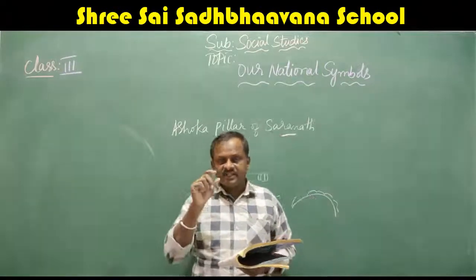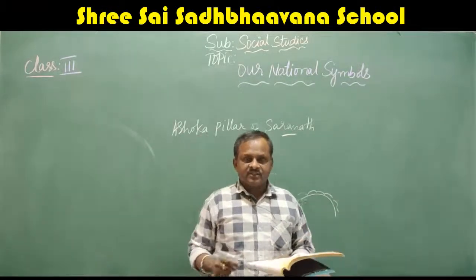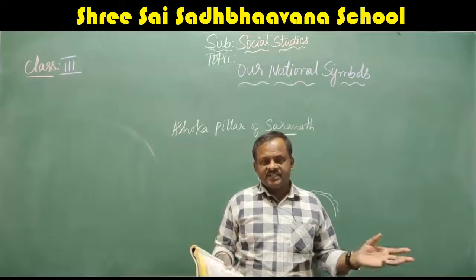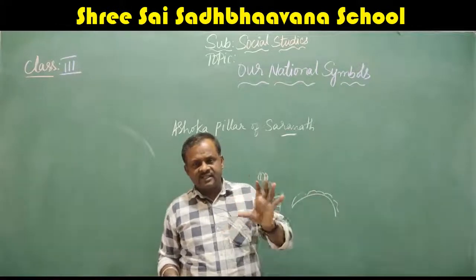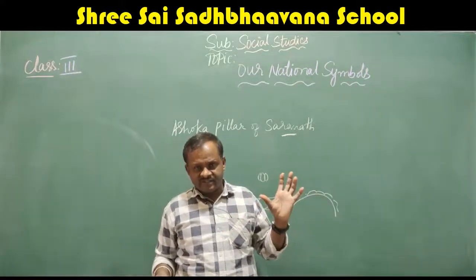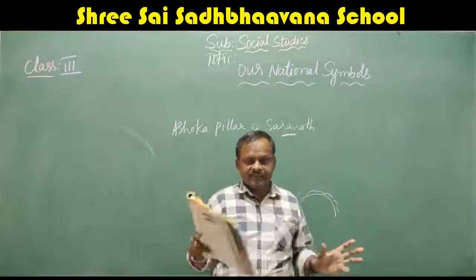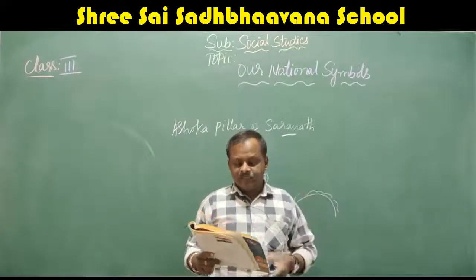The words Satyameva Jayate are written below the chakra. They mean that truth alone triumphs. Satyameva Jayate, always the truth wins. We can see this national emblem throughout India, in all the government offices, all the government letters and all the government advertisements. Everywhere we can see this national emblem. That is very, very important.